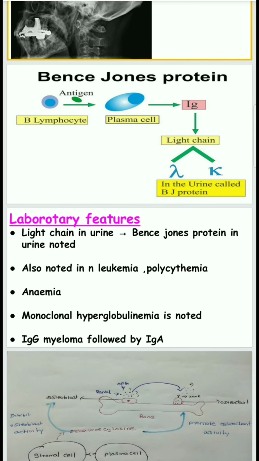In laboratory features, there is light chain in the urine. Because plasma cells produce immunoglobulins, two light chains are also produced, especially lambda and kappa. Bence-Jones protein is noted. Bence-Jones protein is detected by heating the urine to 40 to 60 degrees Celsius: the urine gets coagulated, and when later cooled, the coagulation disappears. So the Bence-Jones protein is noted. It is also noted in leukemia and polycythemia.